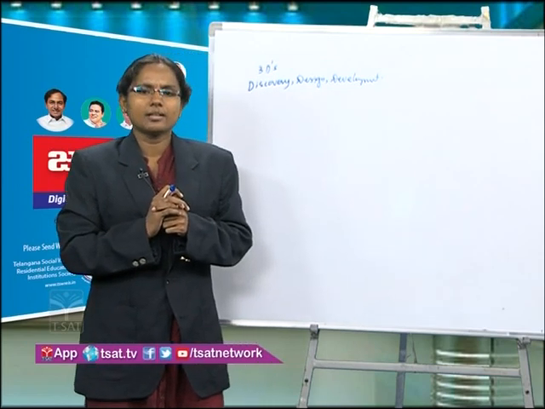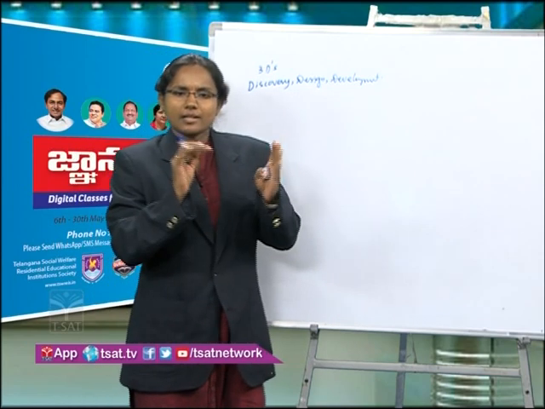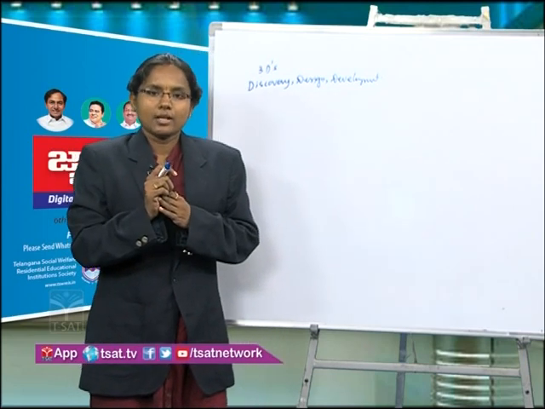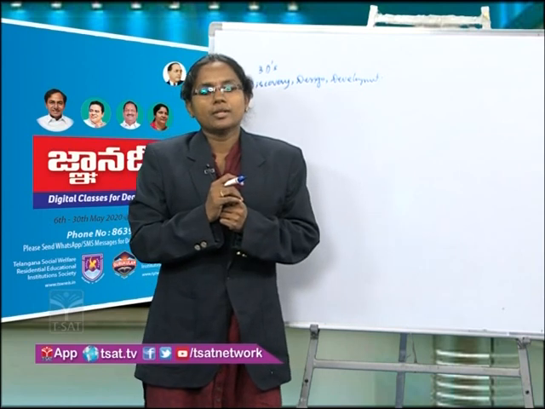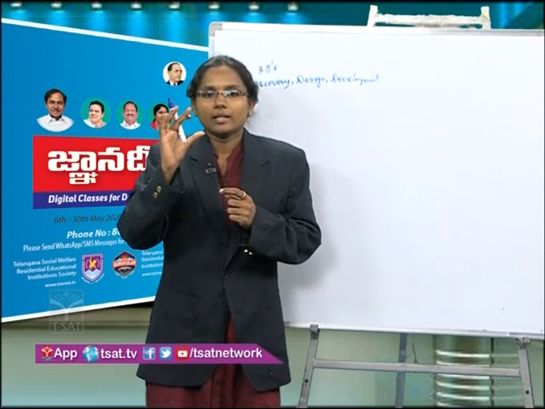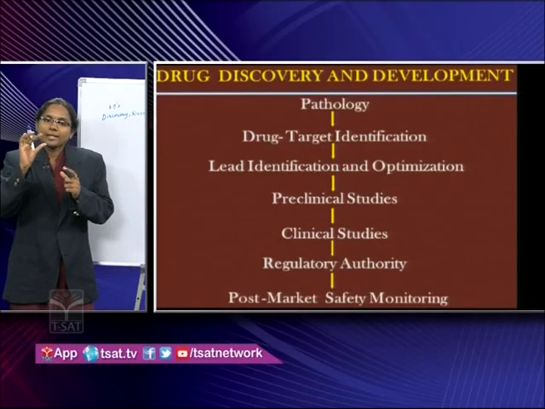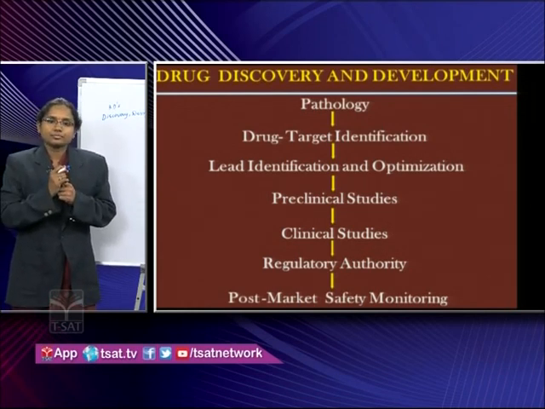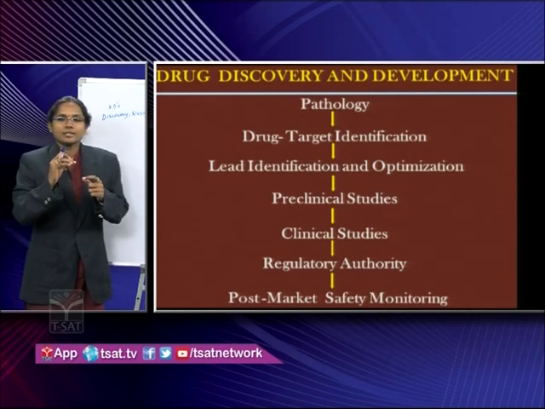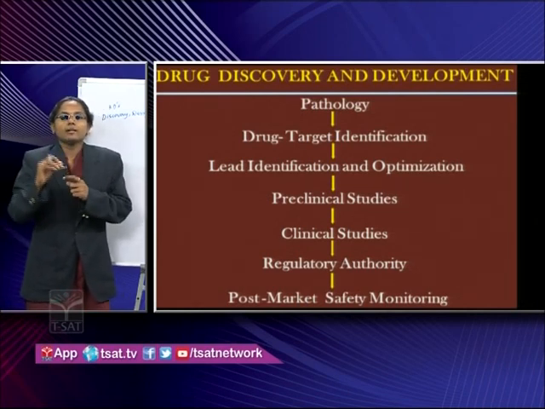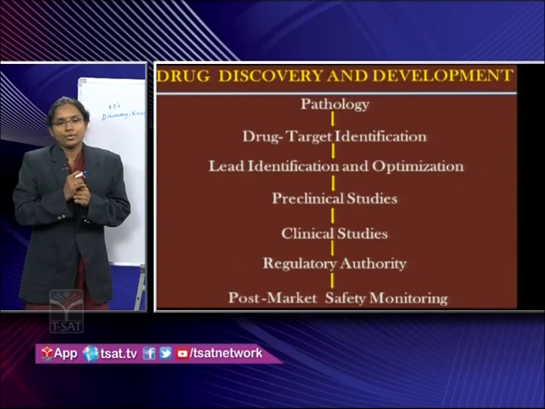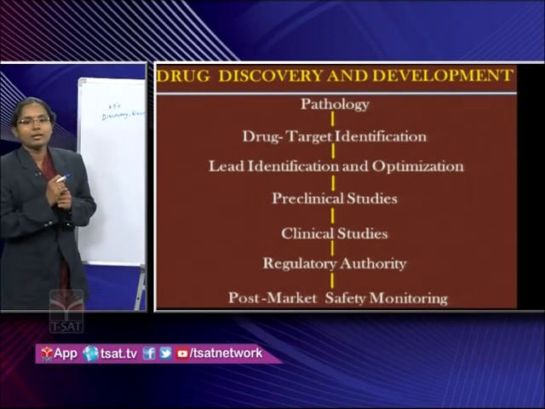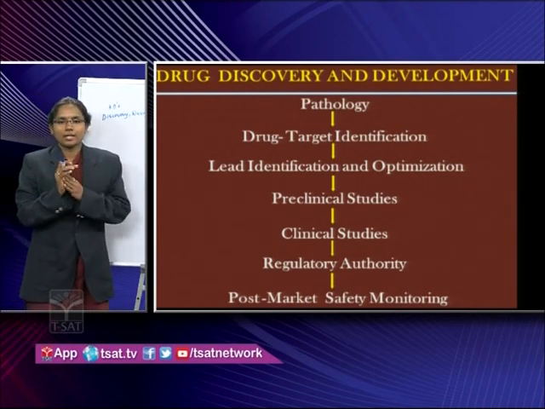These drug targets are just biomolecules which are often proteins or genes involved in a particular disease. By targeting these biomolecules, that is proteins or genes, with our drug, the disease will be addressed and a therapeutic effect will be produced. So this is about the drug target identification. And once we are sure with the drug target identification,